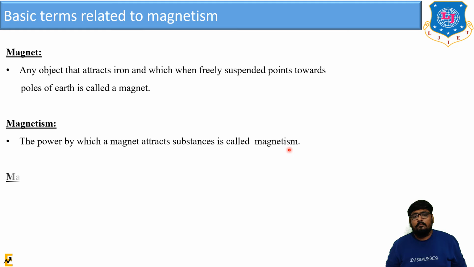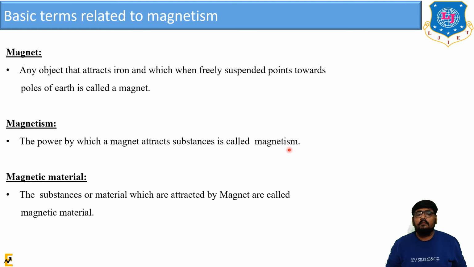What are magnetic materials then? The substances or materials which are attracted by a magnet are known as magnetic materials. Means iron is a kind of magnetic material. Magnetic materials are basically of different types, which we are going to discuss in this video lecture series. There are basically 4 or 5 types of magnetic materials, and we are going to discuss all of them.